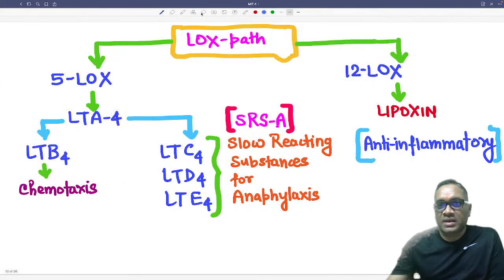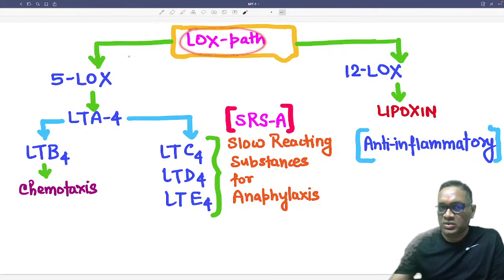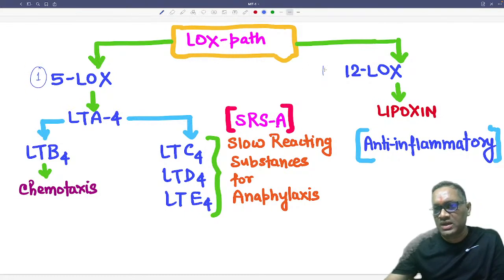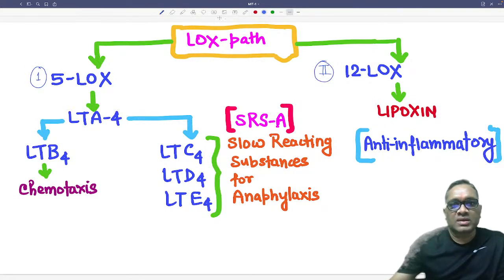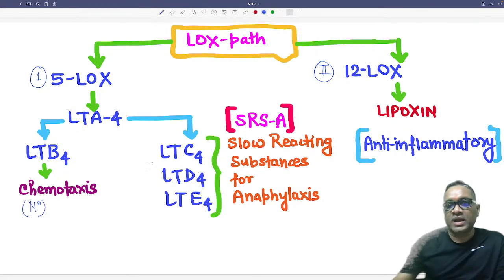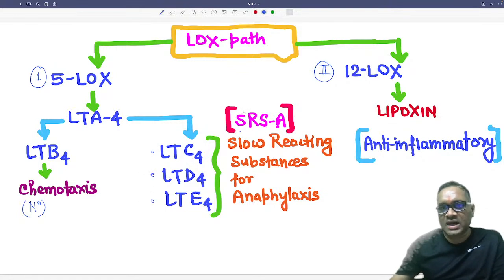Here I will just again refresh your mind: if you look at the lipooxygenase pathway, there are two enzymes, 5-lipoxygenase and 12-lipoxygenase, right? By the 5-lipoxygenase pathway, we will see leukotriene A4 and leukotriene B4, and leukotriene B4 is for chemotaxis of neutrophils, right? Leukotriene C4, D4 and E4 together are called SRSA. So please remember, this is also one important MCQ.